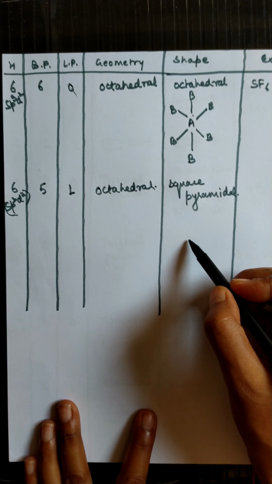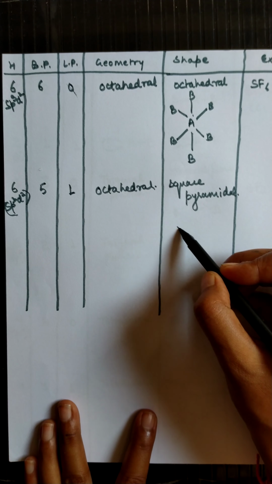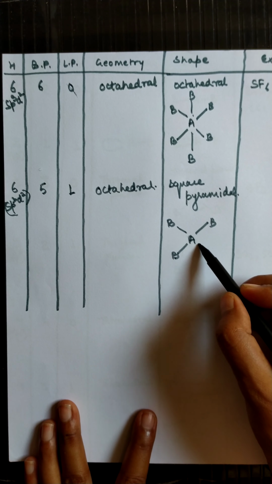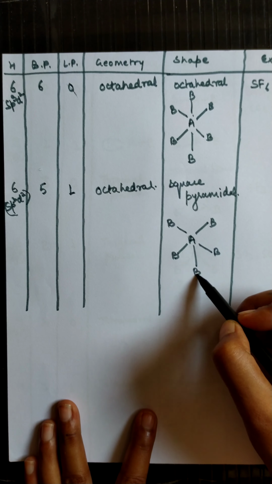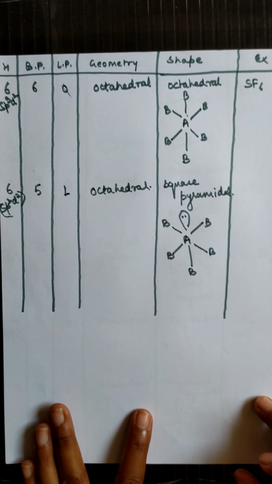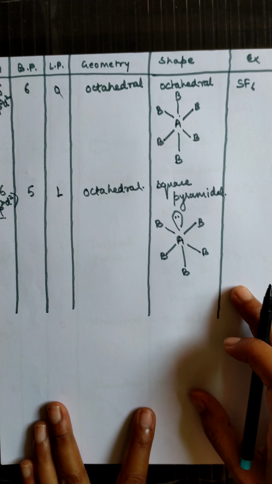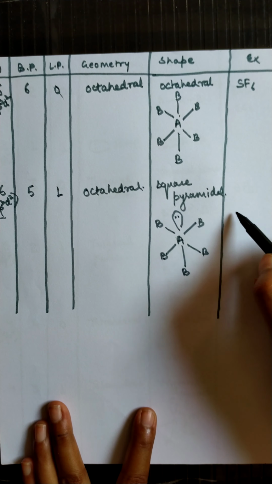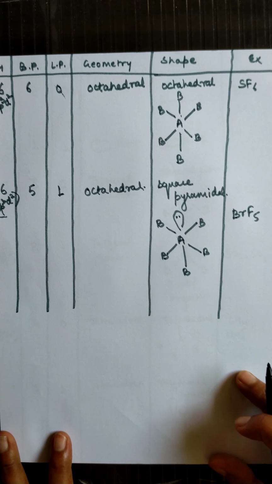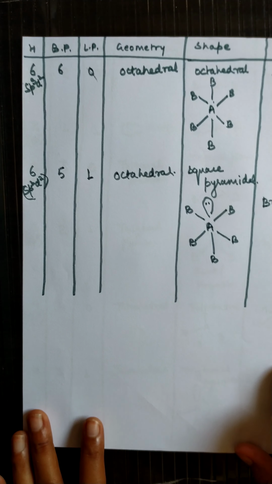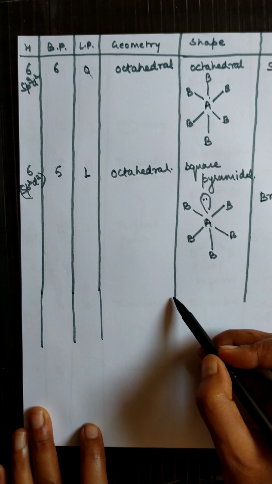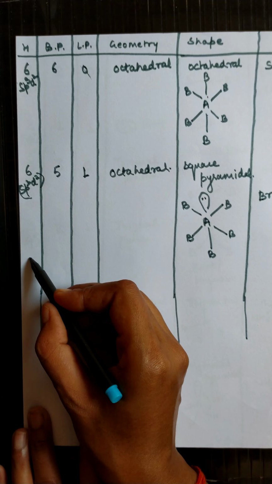And what is the shape? It will be like this: A, then B, then B, then B, then B. One is vertically downward and upward is the lone pair, at the place where minimum repulsion force will be there. This is called square pyramidal shape. Example: BrF5, bromine pentafluoride.